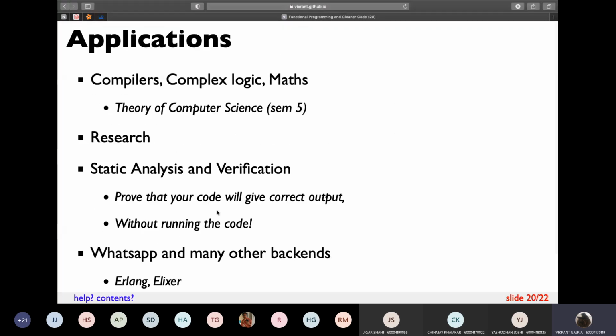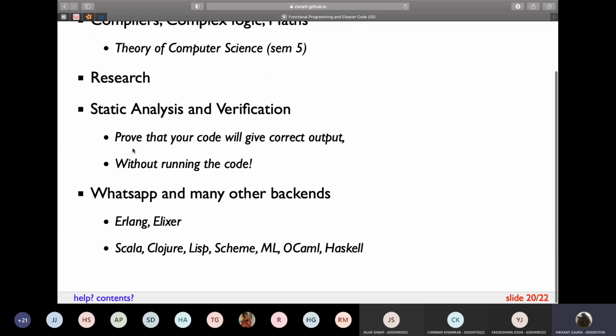And a few applications which I wanted to give for pure functional programming. One is research. You can talk to me about it later. There is a subject called Theory of Computer Science in semester 5, that's 3rd year, which is kind of related to functional programming. It is mostly used in compilers. It is used in complex logic like cryptography, and in mathematics. It is used in static analysis.